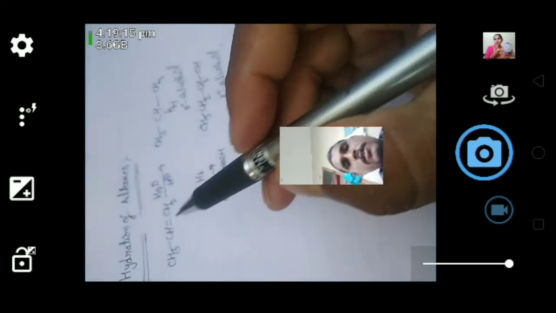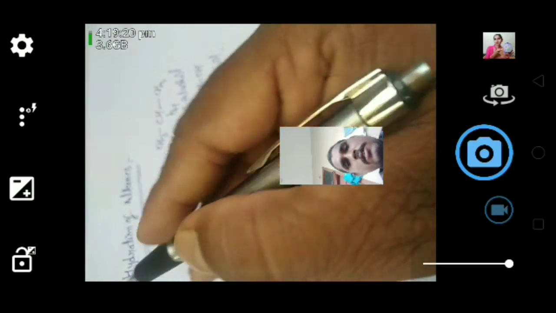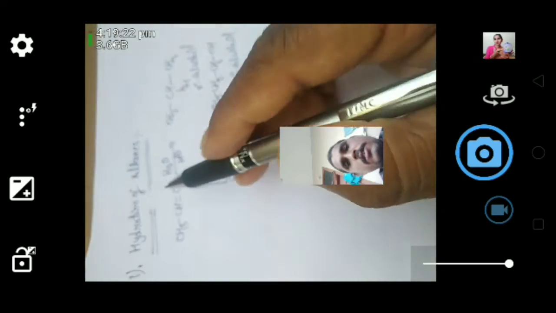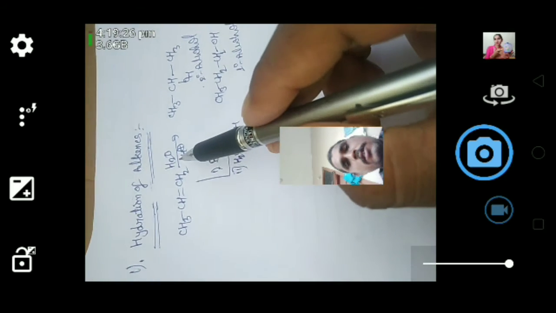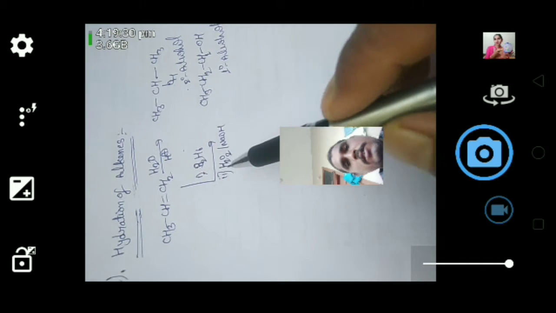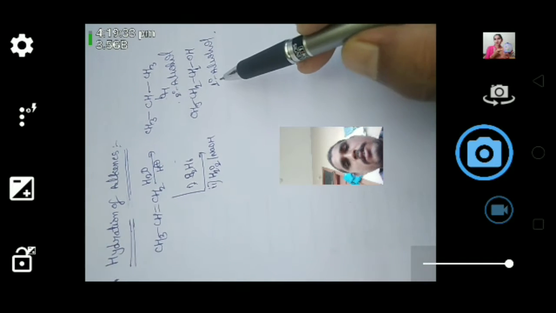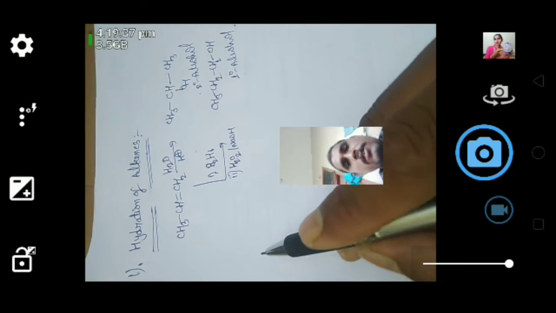Now we are discussing the preparation of alcohols. The first method is the hydration of alkene. Here the unsymmetrical alkene, when reacted with water in the presence of acidic medium, gives secondary alcohol. The same alkene, when reacted with diborane in the presence of peroxide, gives primary alcohol. This is the first method for the preparation of alcohols.